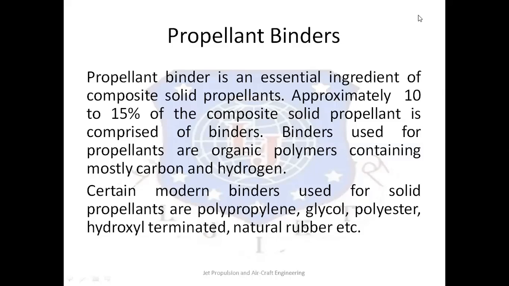The binder largely determines the mechanical properties of the propellant. Binders used for propellants are organic polymers which contain mostly carbon and hydrocarbon, so they can burn along with the mixture of fuels and oxidizers, which means that it is a fuel which is chemically and physically compatible with all other ingredients.